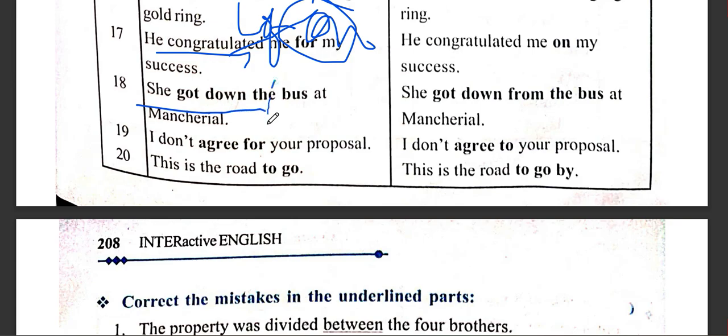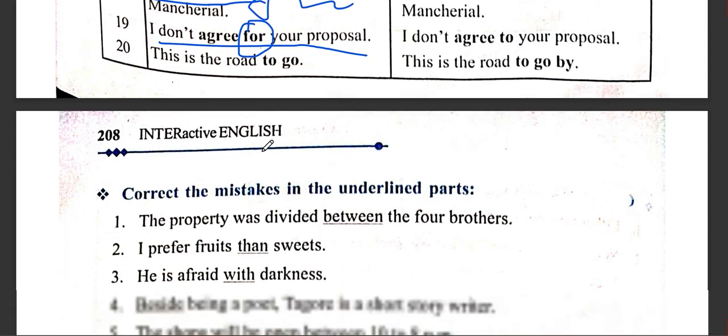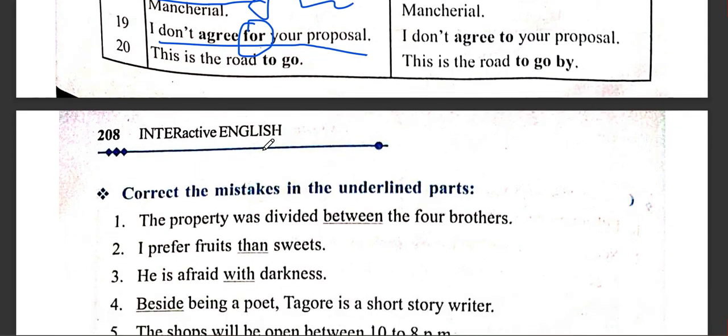She got down from the bus. I don't agree for your proposal. I don't agree to your proposal. And when we have a person, I don't agree with you, with. I repeat, when we have a person, when you do not agree with someone, with your friend, and same with angry.